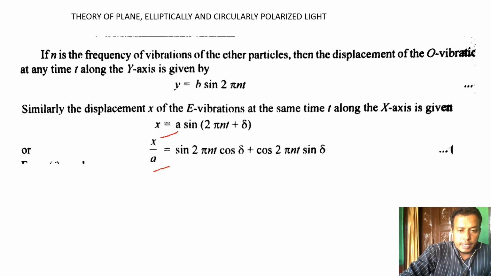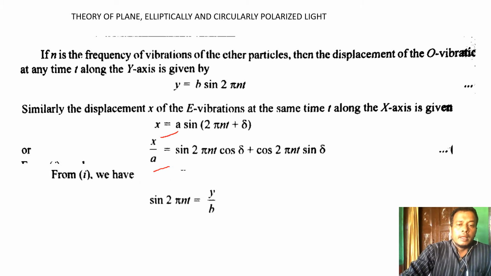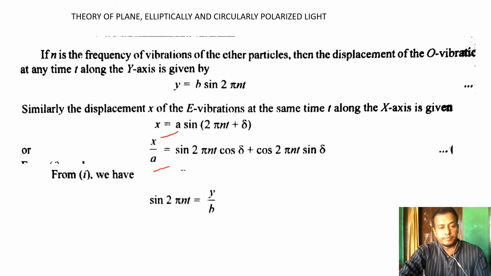This is the expansion of sin(2πnt + δ). This is equation 1.